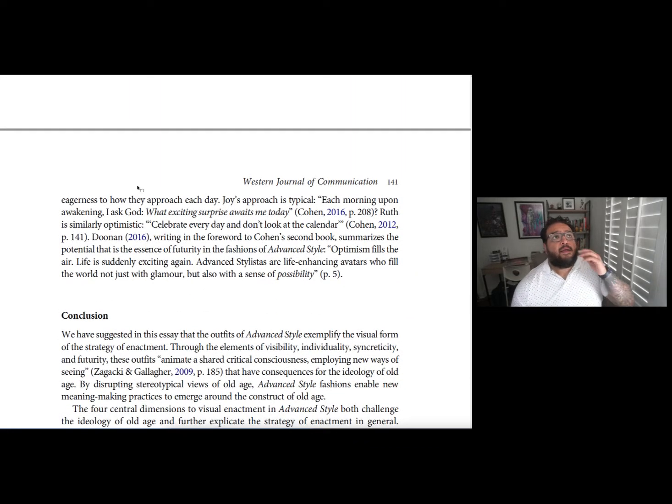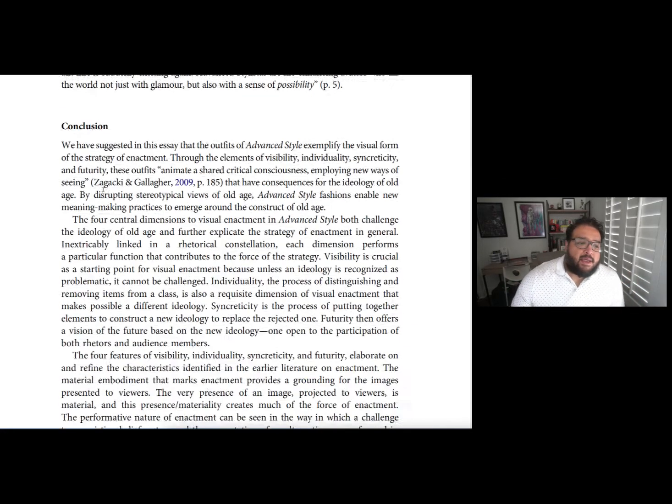This is a little bit different than the typical quantitative or qualitative types of methods that we've talked about previously so far in the class. This is more of a critique. They even explain that this is an essay versus a kind of research paper. So they're making these arguments, but it is all intertwined and grounded very much in theory, right? This theory of enactment. Basically their formula is: this is enactment, these are the four aspects or four parts of enactment, and now we're going to show you how this magazine issue applied these four concepts and is in the process of doing this enactment, this theory of enactment. And then they have their conclusion.